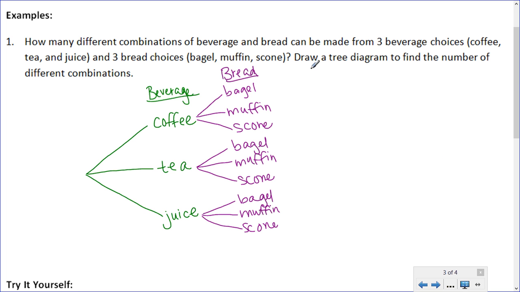So the actual outcomes for each of these. For this top one, you have coffee followed by a bagel. So this is coffee and a bagel. The second one is coffee and a muffin. And then coffee and a scone.